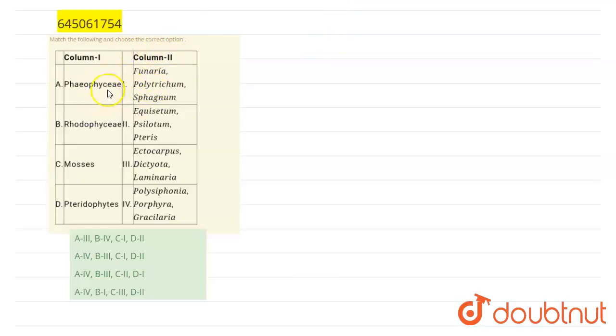Hello students, the question given is: match the following and choose the correct option. So two columns are given. In column 1 there are names of different classes of organisms. We know that the earth is divided into different classes of plants and animals, and in column 2 examples of these organisms are given. So you have to match these two columns.